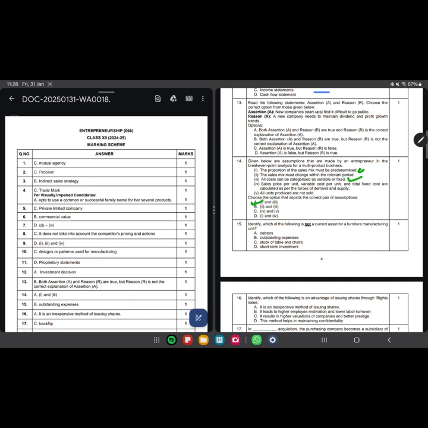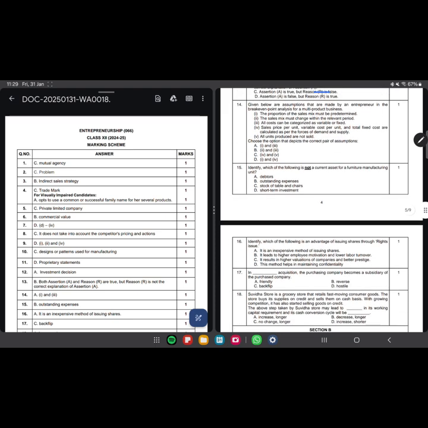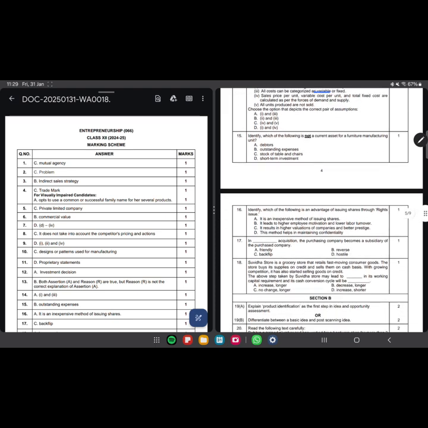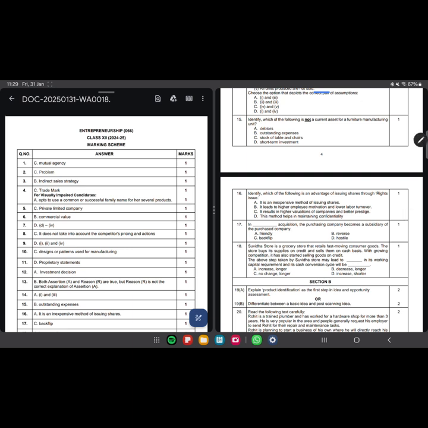Identify which of the following is not a current asset for a furniture manufacturing unit. Not a fixed asset is the outstanding expenses, because they are not fixed. Sometimes they expend more, sometimes they expend less. So that is not a fixed asset for sure. Here we move ahead with